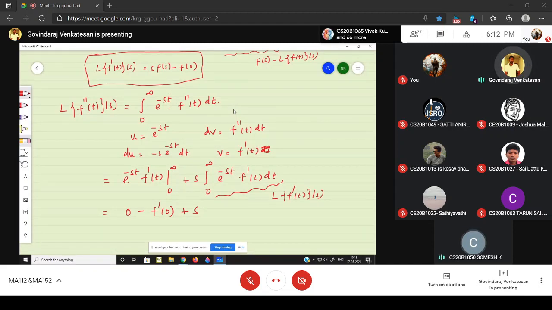And we also know the answer. What is the Laplace of f dash? It is nothing but s into capital F of s minus small f of 0.